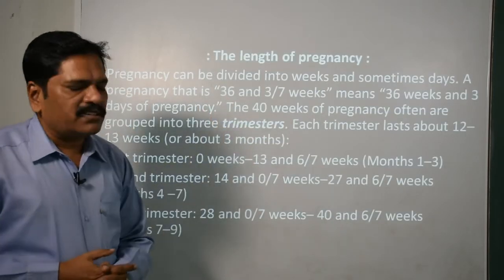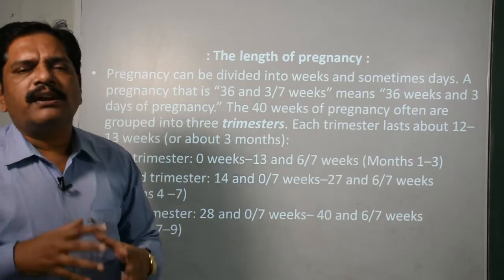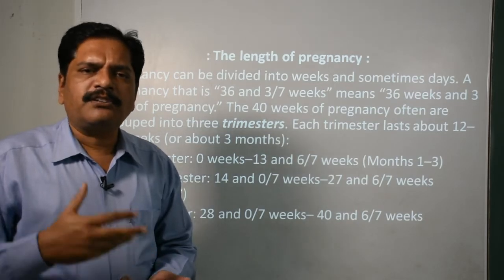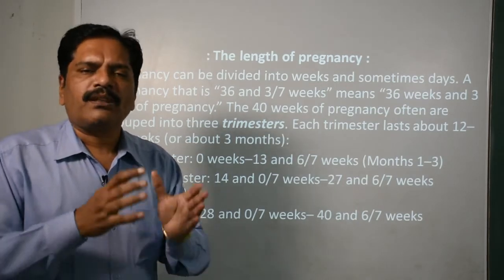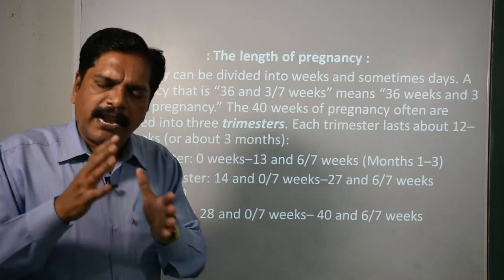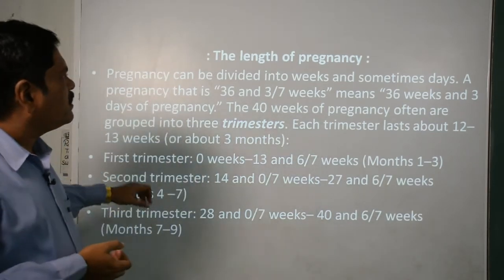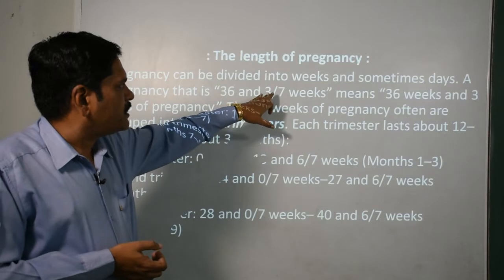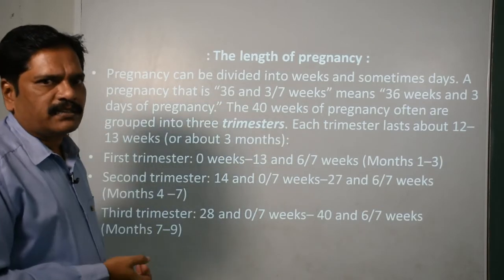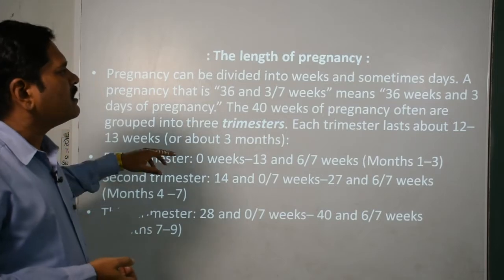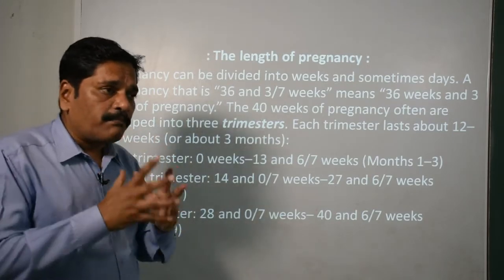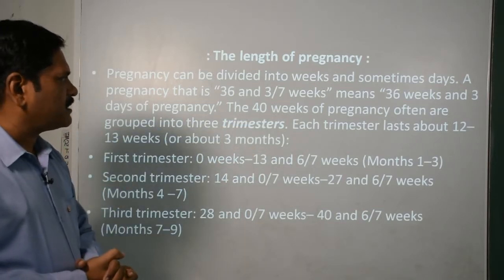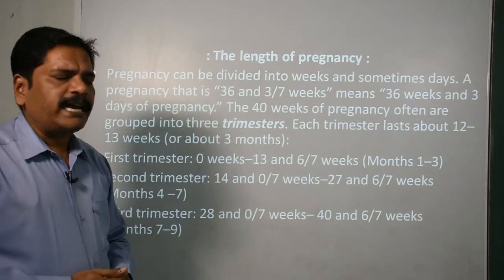Now we are going to discuss the length of the pregnancy. As I told you, it is 9 months, 9 days. But to facilitate the study of pregnancy, it is divided into 3 trimesters, 3 laps of 3 months. What is the duration of the pregnancy? 36 and 3/7 weeks, that means 36 weeks and 3 days. It is a complete pregnancy. Simply, we can say 40 weeks of pregnancy. Clear? Or simply call it 9 months 9 days.